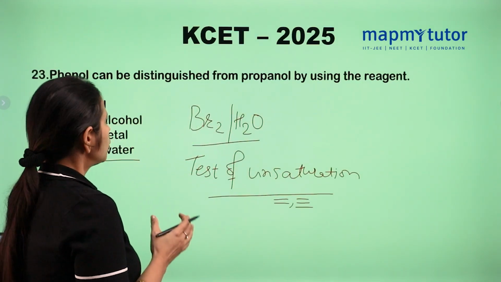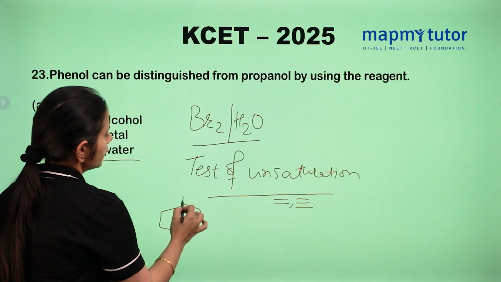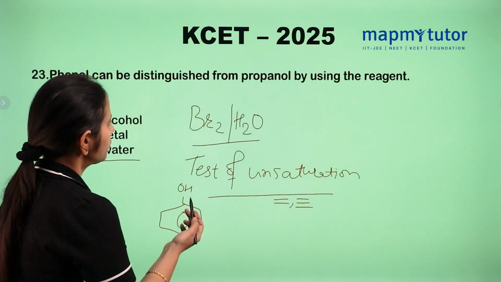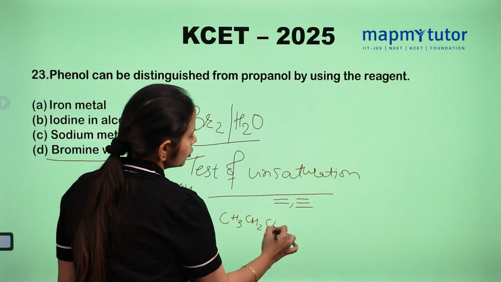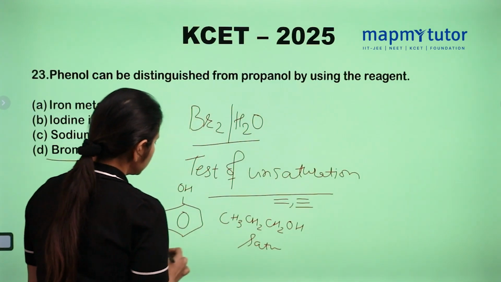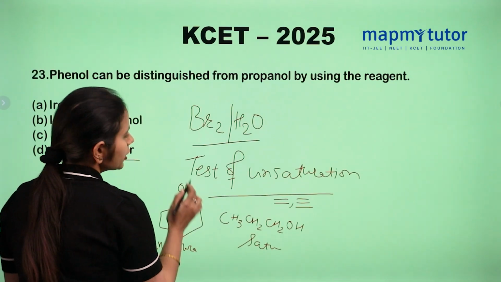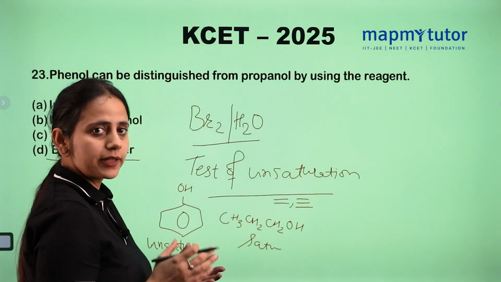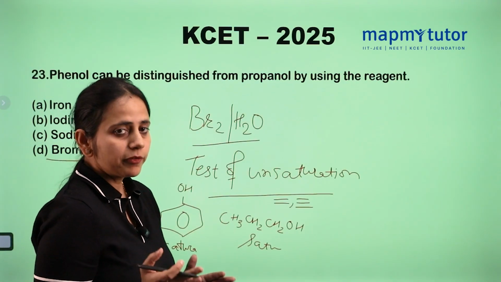The structure of phenol is this, right? A benzene ring and OH. And propanol is linear: CH3, CH2, CH2OH. So this is a saturated compound and this contains unsaturation. With the help of bromine water, we can distinguish a saturated and an unsaturated compound very easily.